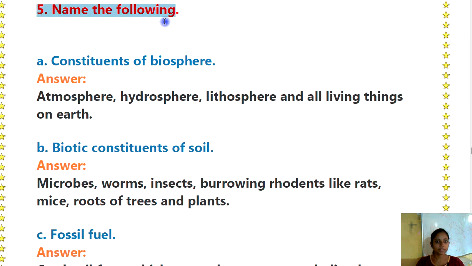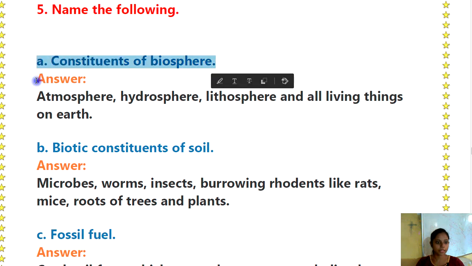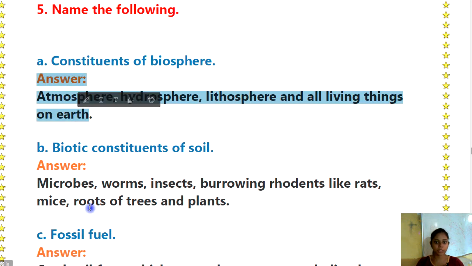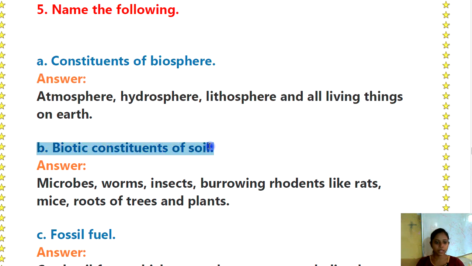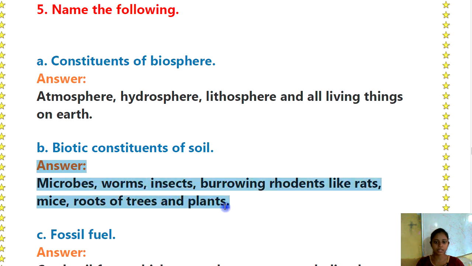Question number 5. Name the following. A. Constituents of biosphere. Answer is atmosphere, hydrosphere, lithosphere and all living things on the earth. B. Biotic constituents of soil. Answer is microbes, worms, insects, burrowing rodents like rats, mice, roots of the trees and plants.